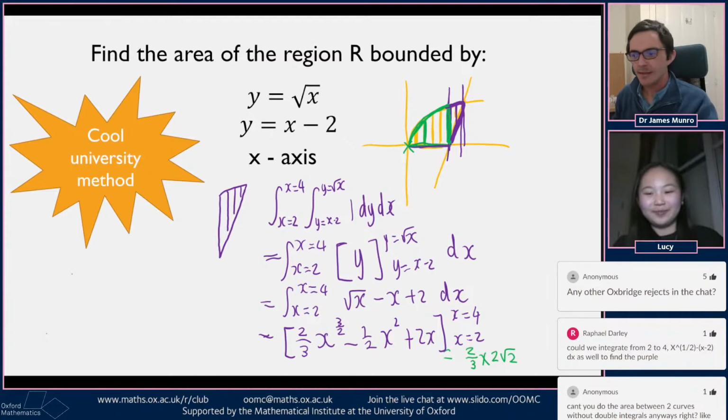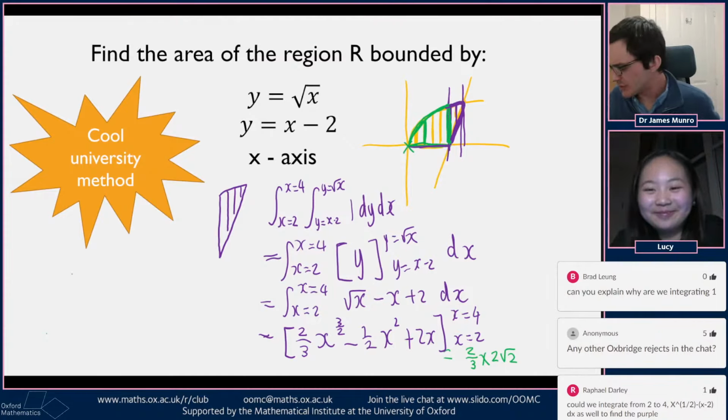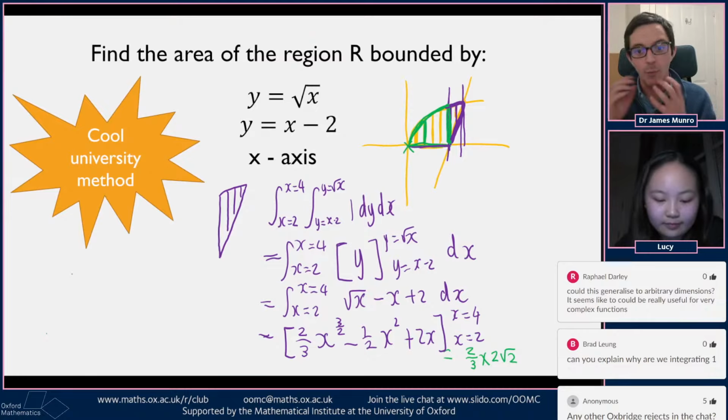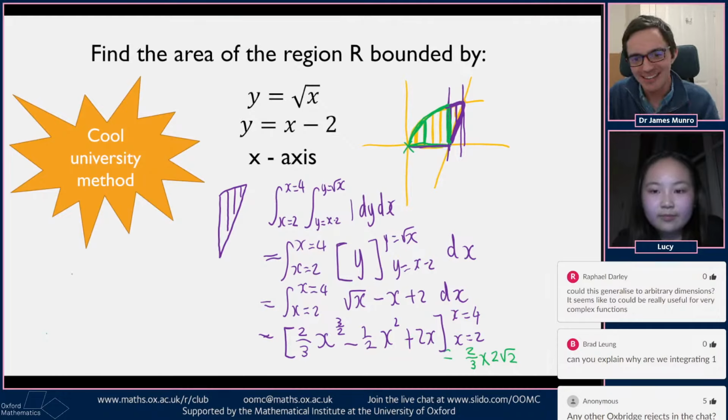Wow. Exciting. People in chat again want the explanation of why we're integrating 1, and I think it's a bit of a red herring, I guess. In school, you learn to integrate y to find the area under a curve, but it's not actually obvious why you're doing that. Why are you adding together y values?